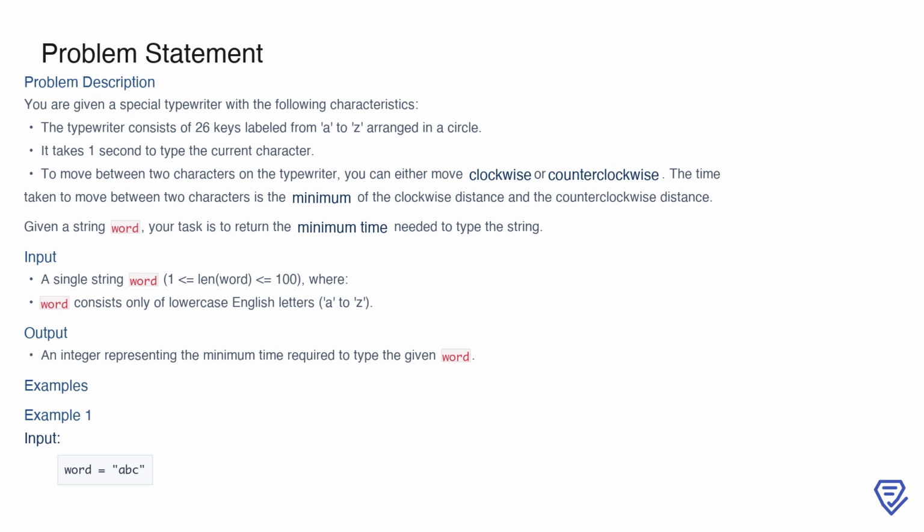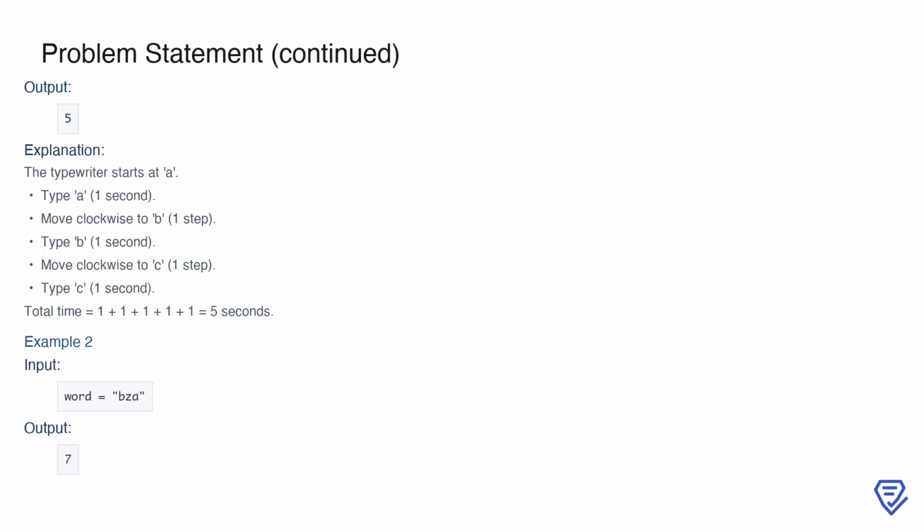The input will be a single string made up of lowercase English letters, with a length ranging from 1 to 100. The output should be an integer representing the total time needed to type this word, including both movement and typing time. To understand this better, let's look at an example where the input word is ABC.